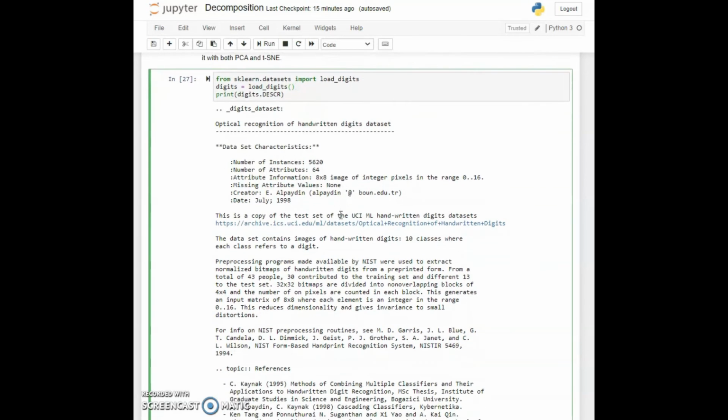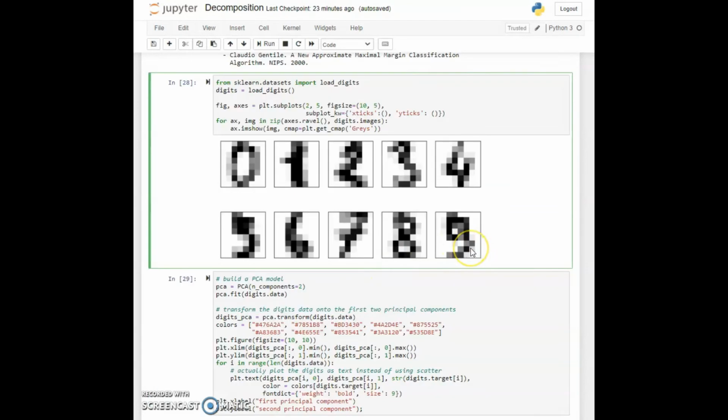The feature set is 64 pixels, each one of which can have a certain color value. So let's load in the digit dataset. In cell 28, we see, to remind ourselves, what they look like. These are grayscale images, and so each one of them has 64 pixel positions and has a certain color intensity value, or gray intensity value.